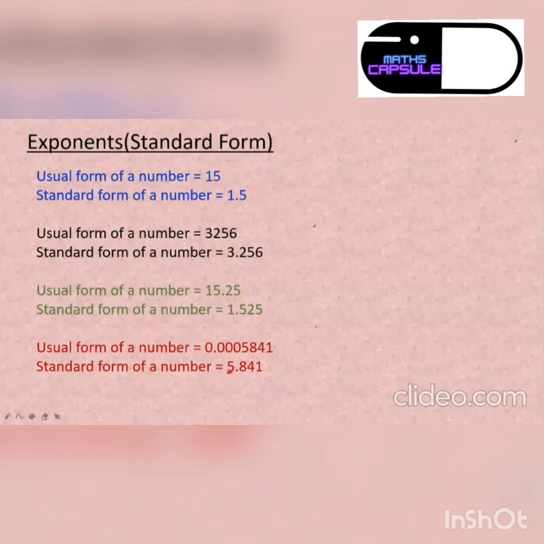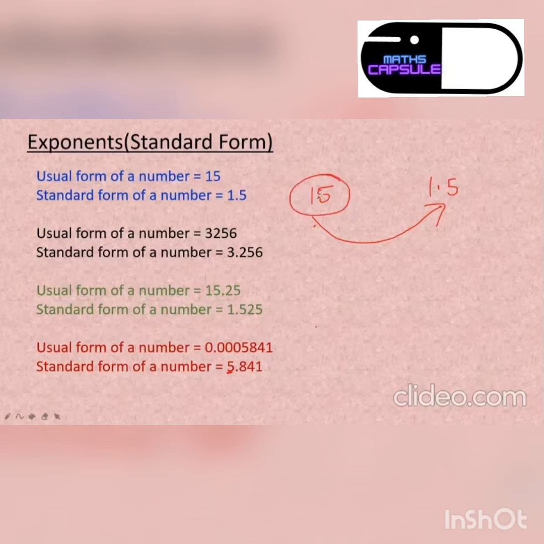One is a usual form, one is a standard form. Now do you know it is not okay to write 1.5 instead of 15? Is it so easy to write like this? See, you have changed the number totally. Suppose you have 15 chocolates with you. And now when I write it in the standard form, you have 1.5 chocolate. So are the valuations same? No, ma'am, they are not equal to each other. So we cannot write the usual form as a standard form without doing any calculation. We have to include some calculation in this type of question.